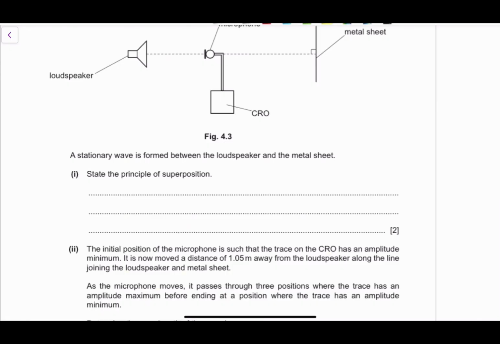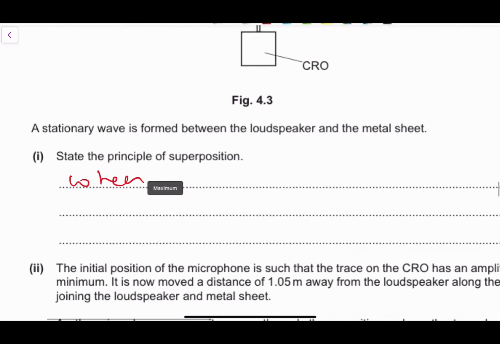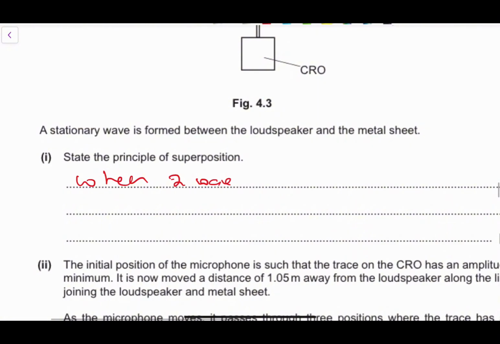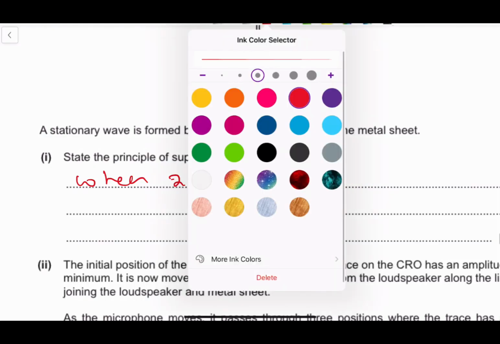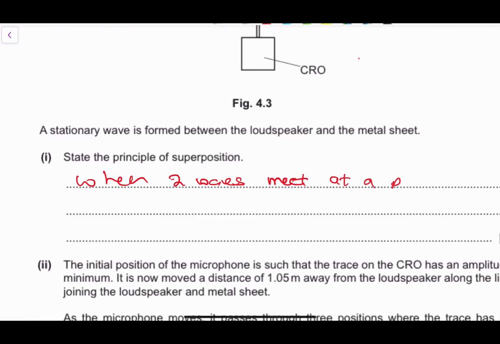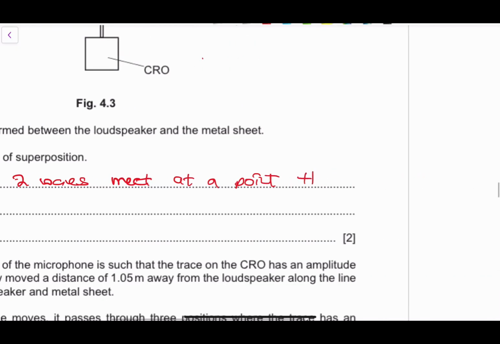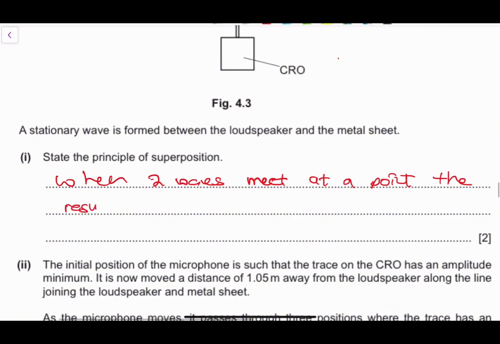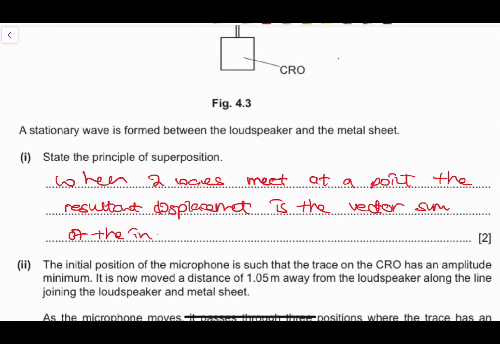The principle of superposition says that when two waves meet at a point, the resultant displacement is the vector sum of the individual displacements.